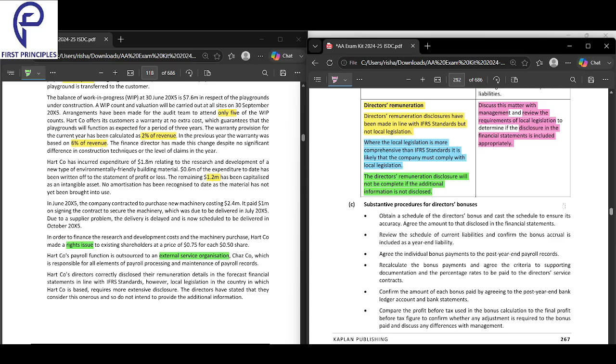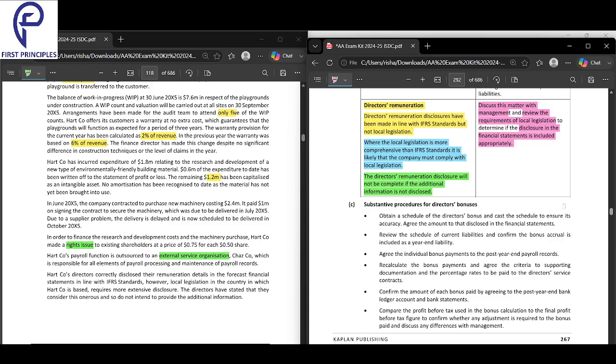You see what you should be doing as per local legislation. Look into that. First, you discuss with the management. Second, you see as per local legislation what you should have done.